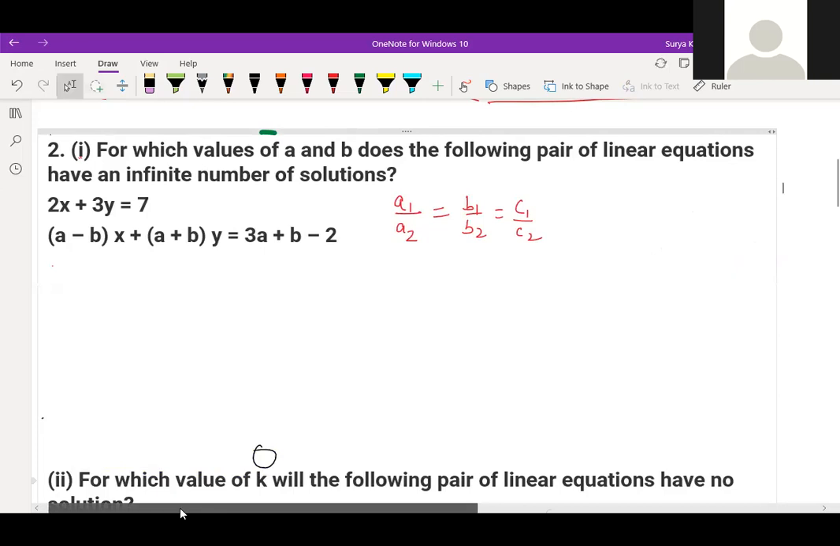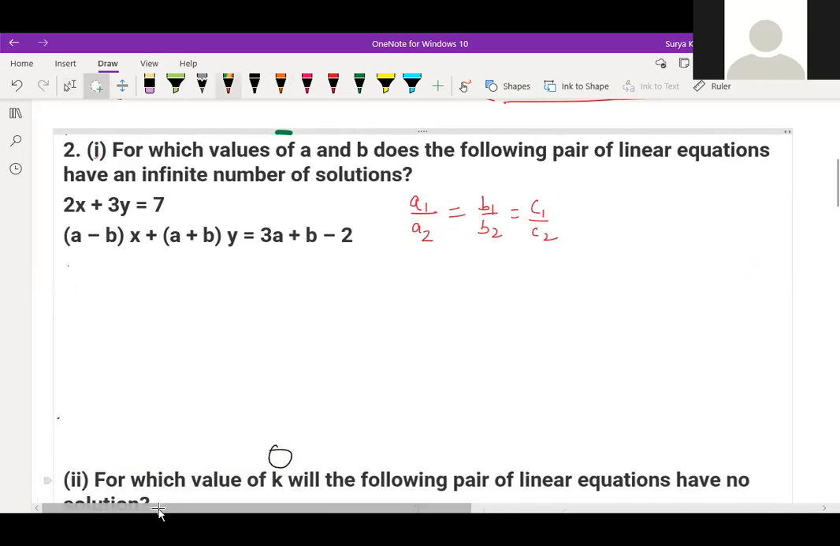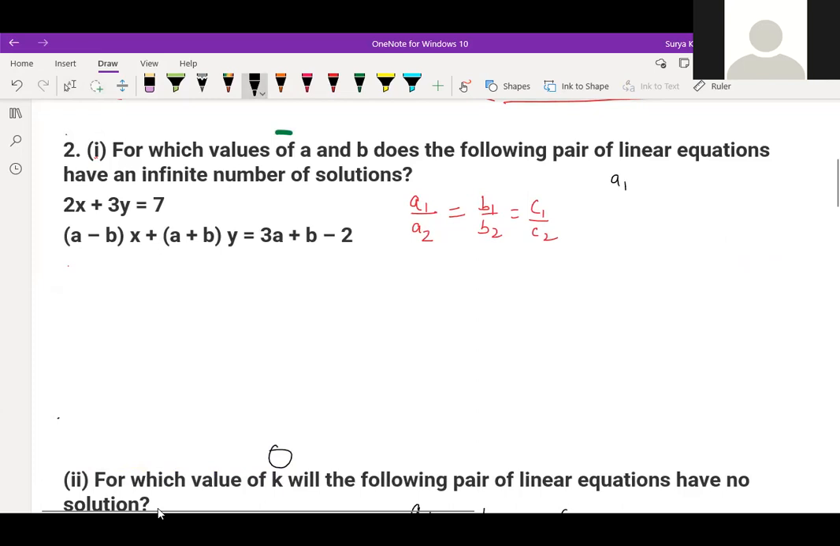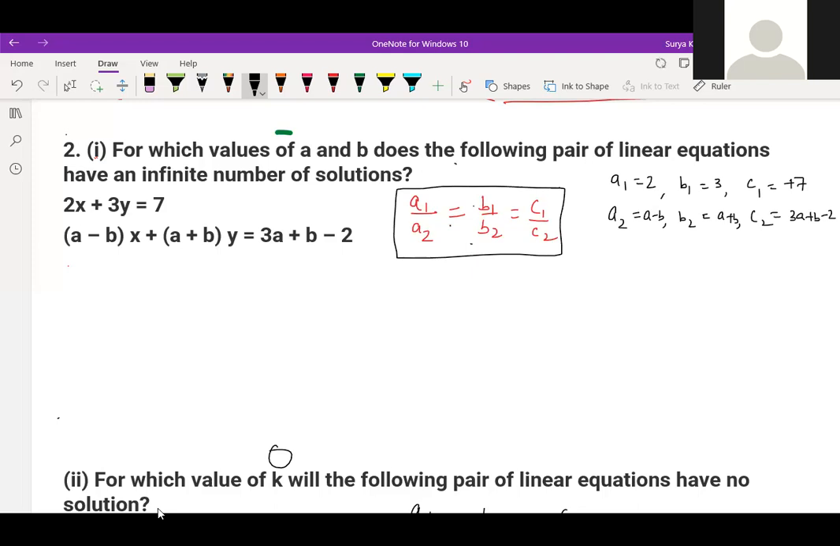Children, find what to do for this. See here, first you write a1, a2, b1, b2, c1, c2. So what is a1 here? a1 is 2, a2 is a minus b, b1 is 3, b2 is a plus b, c1 is minus 7, or you can write the same thing, children, no problem. And c2 you can write 3a plus b minus 2. According to this you write a1 by a2 is equal to b1 by b2 is equal to c1 by c2. This is the condition for infinitely many solutions, right?